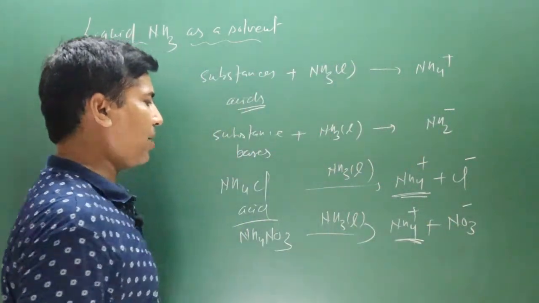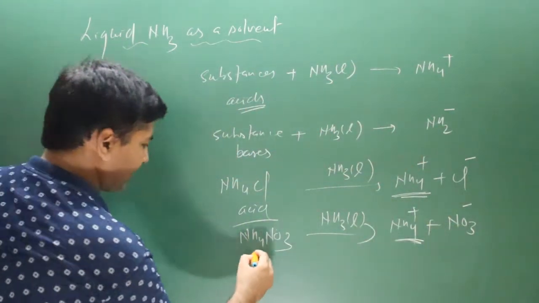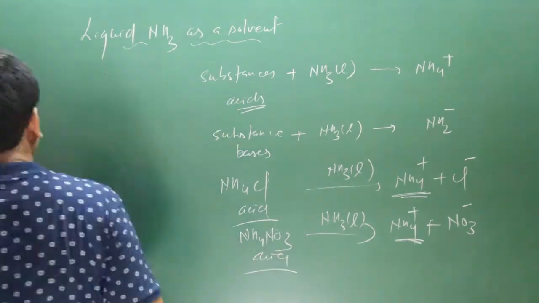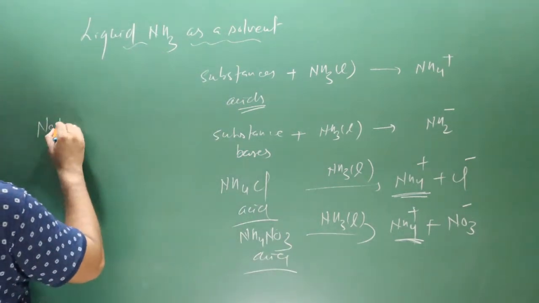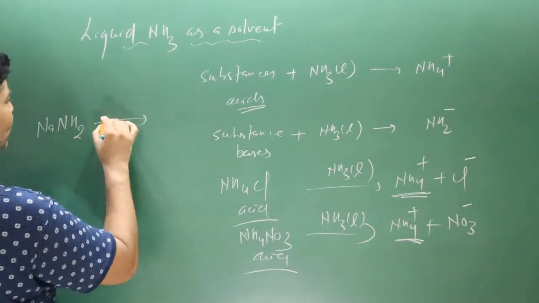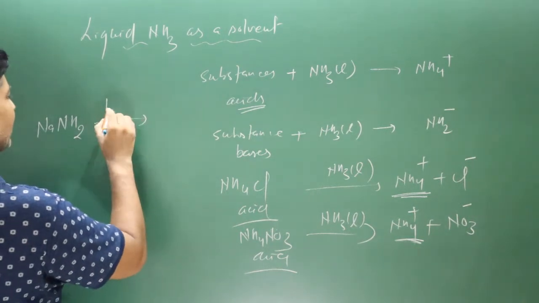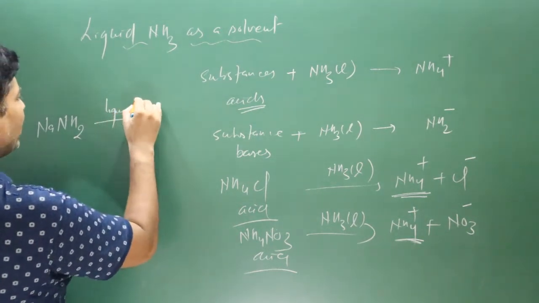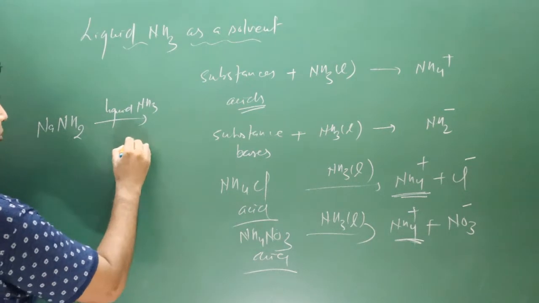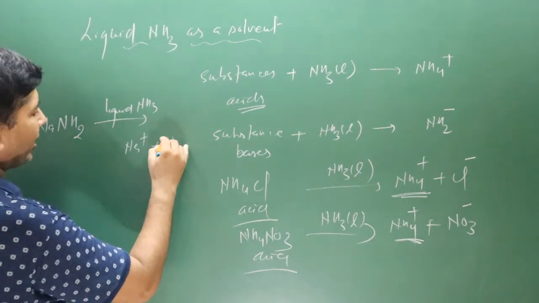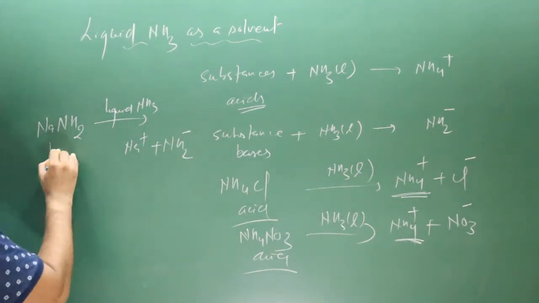Since it is releasing ammonium ion, it is acting as an acid. If I take sodamide NaNH2, when it is added to liquid ammonia, it produces ammonium ion and NH2 minus. That's why it is considered as a base.